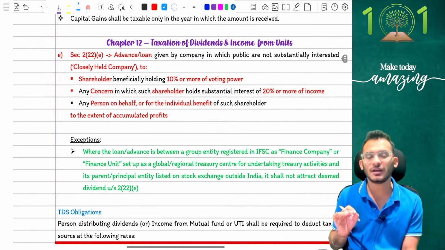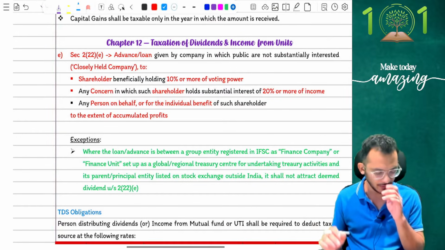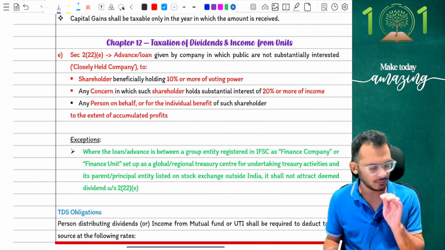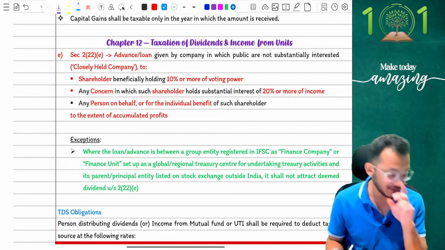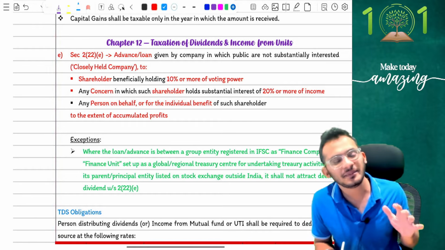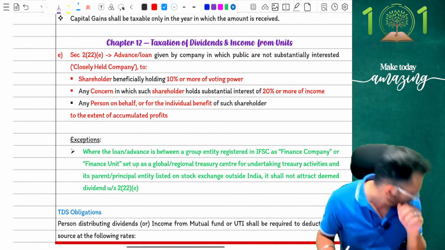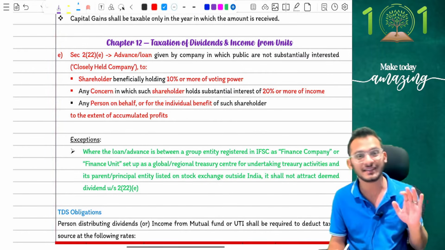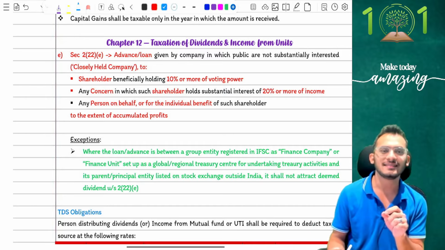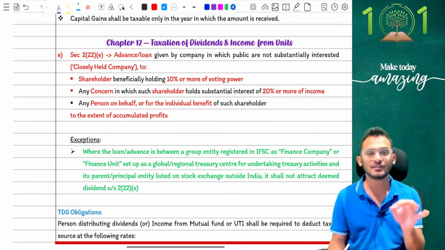Next is a very small amendment, people, which comes to 222E. Yes, your amendment under the IFOS chapter, people. Yes, so the amendment which is coming under IFOS, people, is the taxation of dividends.